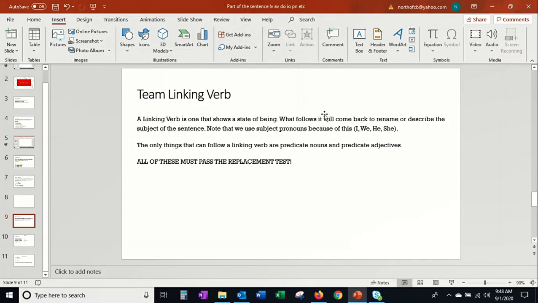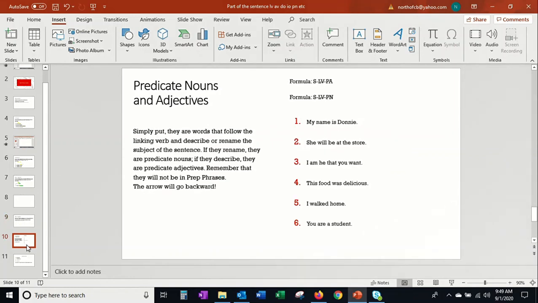Okay, so remember, the easiest way to remember a linking verb is that it links the subject to the predicate. So the thing that follows the verb is actually going to be the same thing as the thing in front of the verb. If you've never thought about it before, let me show you an example here. My name is Donnie. My name and Donnie are the exact same thing, right? My name is in fact Donnie. So these are actually the same.